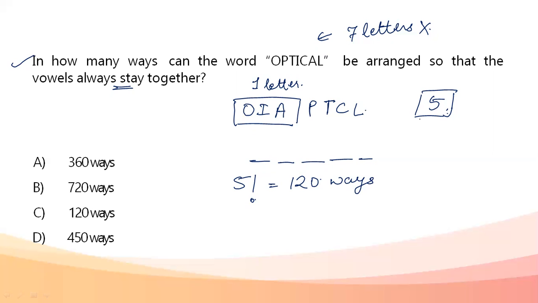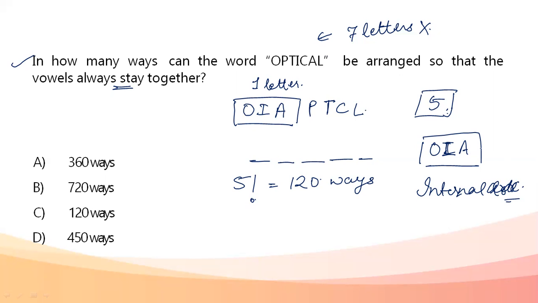But one thing I have to take into consideration here is O, I and A also, this packet of O, I and A. Inside this packet, it is not fixed that O should come first, then I, then A. So internal arrangement of these 3 letters is also possible. It can be OIA, OAI, IOA, anything of that sort.